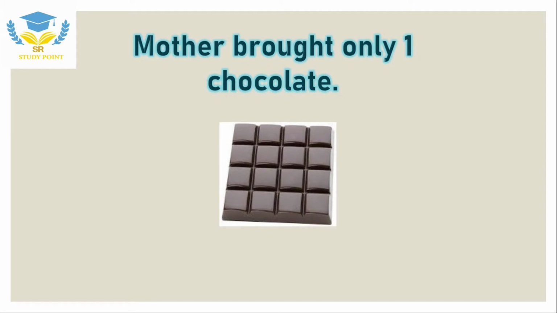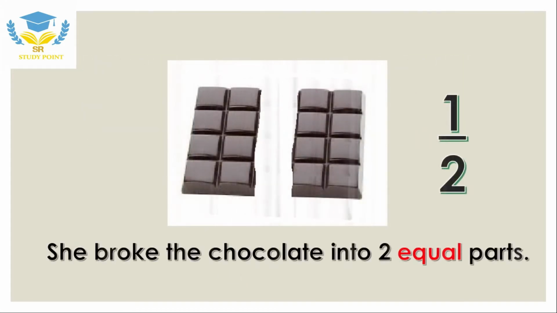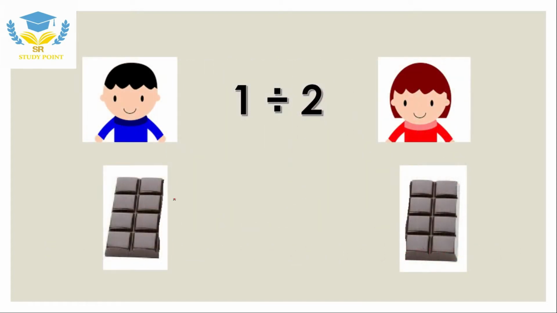Now, another day, mother bought just 1 chocolate. Now, what did she do? Because she has to divide this 1 chocolate between Rohan and his sister. Would she give the full chocolate to Rohan? No, that wouldn't be fair. And can she give the full chocolate to his sister? That also wouldn't be fair. So what did she do? She tried to break the chocolate into 2 equal parts, so that Rohan got one part and his sister got one part.